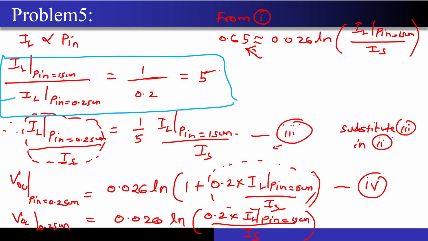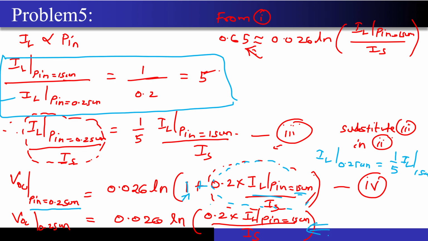Correct, I got this particular equation, and now I will write the equation for VOC at 0.2 sun intensity. So now I wrote 1 plus IL by IS, but IL at 0.2 sun intensity I can easily write as 1 by 5 times IL at 1 sun intensity. This is what I have written over here, 0.2 into IL at 1 sun intensity divided by IS. Now what did I get from that? This term that you are seeing is usually much greater than 1, so I can easily ignore the 1 over here. So I got this particular equation from here.